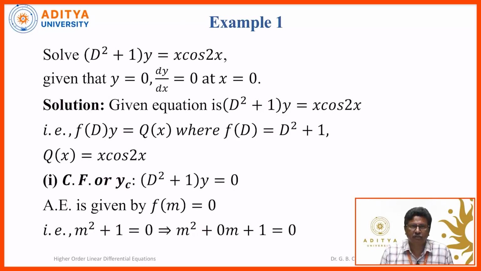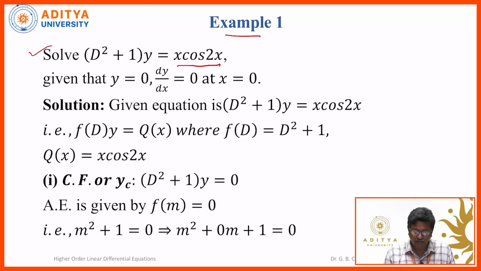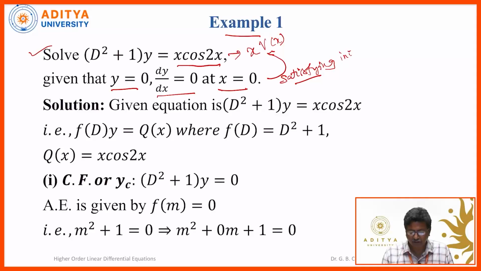Now we will apply this for this example. Solve D square plus 1 of y is equal to x into cos 2x. So our main concentration is in the particular integral part, where this is in the form x into V of x, so x into cos 2x. Given that y is equal to 0 and dy by dx is equal to 0 at x is equal to 0. So this is the condition that we have to apply on the general solution of this equation. So we have to solve the differential equation satisfying these conditions. These are called initial conditions. So at x is equal to 0, y is 0 and dy by dx is equal to 0.